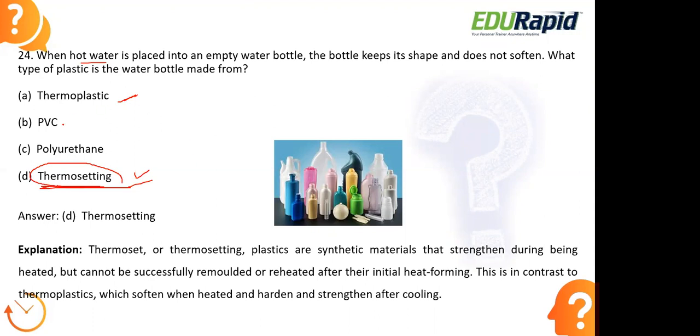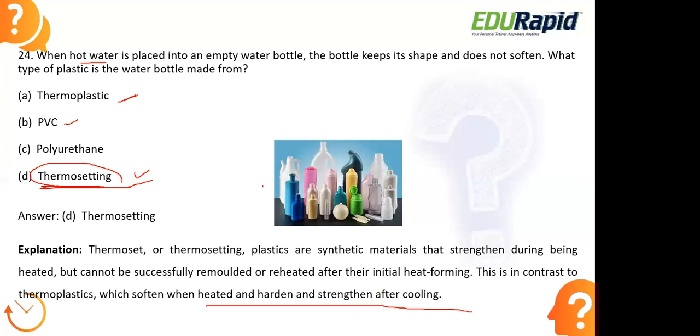Is that clear? So now PVC. PVC is nothing but polyvinyl chloride. PVC is one example of a thermoplastic. Polyurethane is also an example of a thermoplastic. These two are different forms of thermoplastics, which usually deform on heating. But thermosetting plastic is the plastic which will never deform once it is already molded. Got it? That is one property that we have to remember. Once heated, it becomes hardened as well as strengthened. After cooling, again, we cannot change the shape by heating.